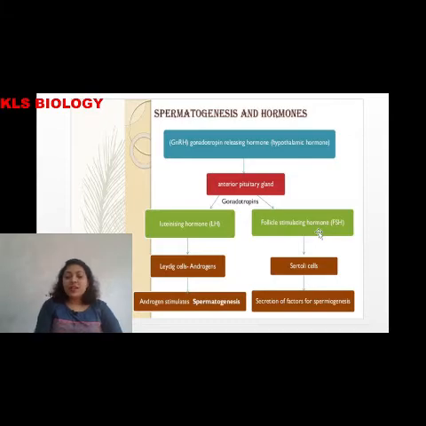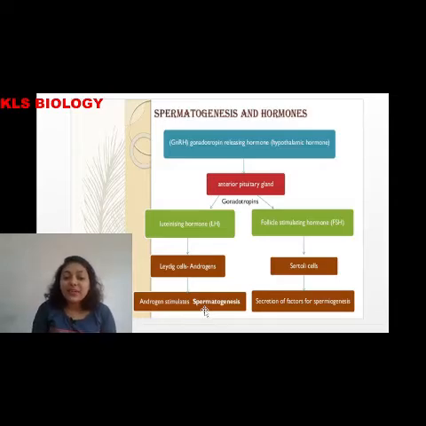Further in the process, androgen stimulates spermatogenesis. For the spermatogenesis process to happen we require androgens. Where do androgens come from? They come from the Leydig cells. If you ask where the Leydig cells are: when we take a transverse section of the testis, we have lobular structures called seminiferous tubules, and in between 2 or 3 lobes we have smaller Leydig cells.